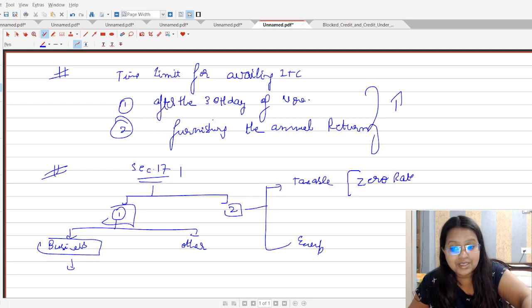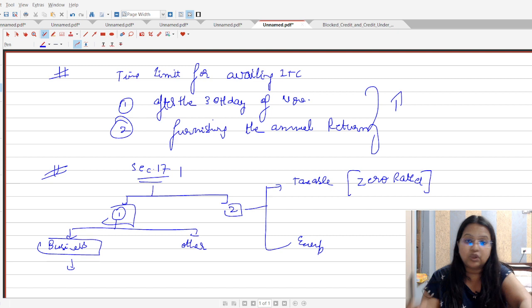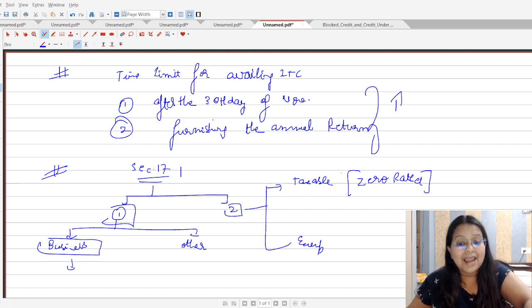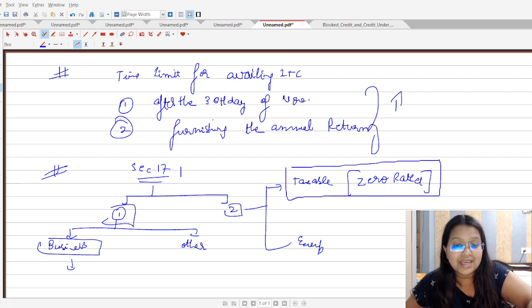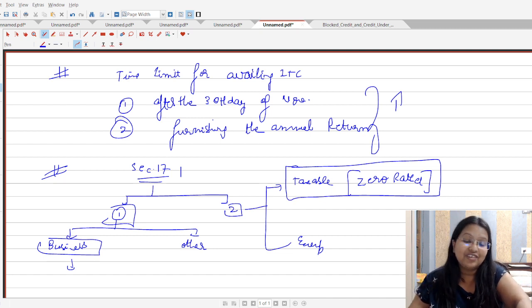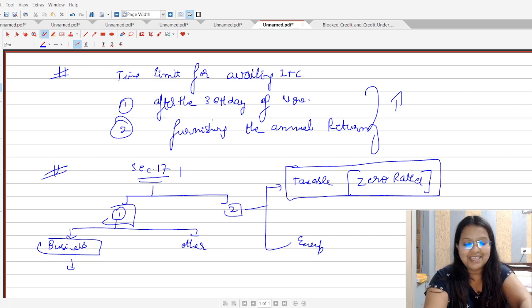Yes, the zero rated supplies will be included in this category, and he has used those goods or services also for the exempted supplies. So ITC can be availed only to the extent the goods or services are used for making further supply of taxable goods or services including the zero rated. That is section number 17 subsection number 2.